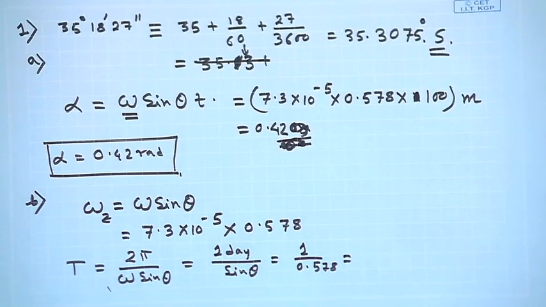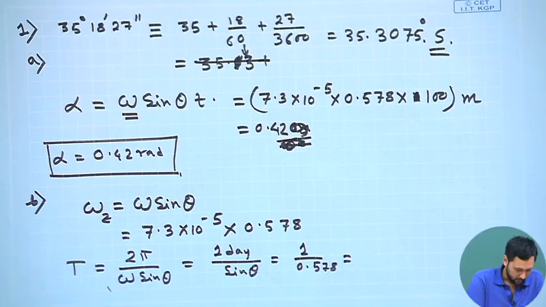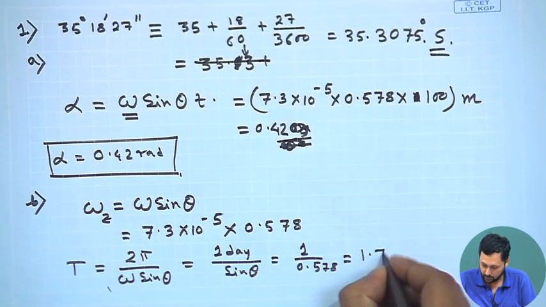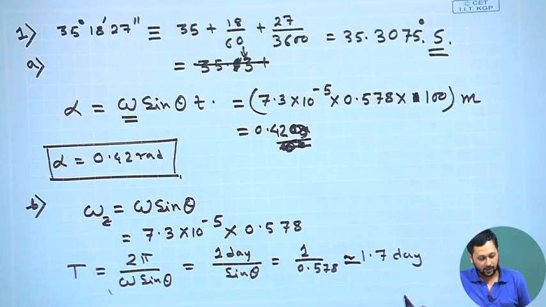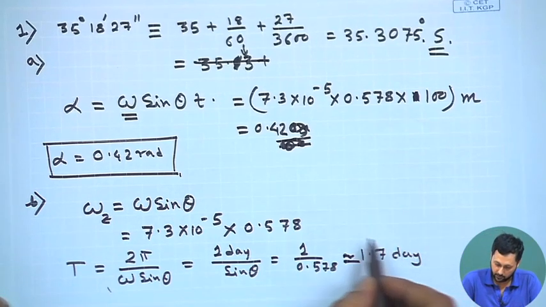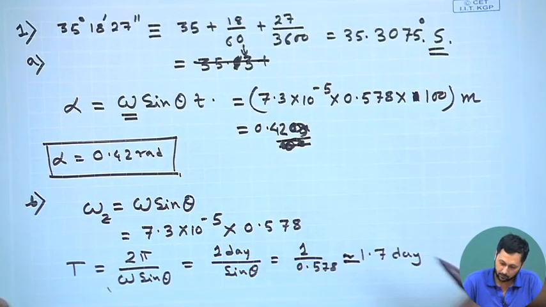Using the calculator, that will be approximately 1.7 days. So, it will take more than 1.5 days for the plane of the Foucault pendulum to make a complete rotation.